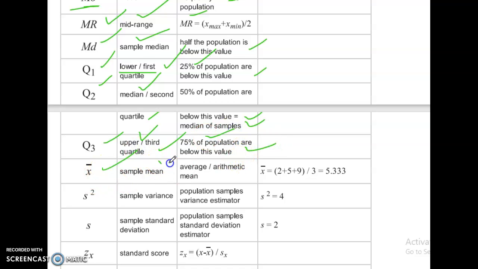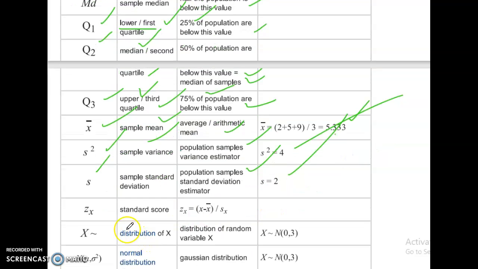X bar, sample mean, average or arithmetic mean: x bar equal to 2 plus 5 plus 9 divided by 3, equal to 5.333. S square, sample variance, estimated population variance: S square equal to 4. S equal to sample standard deviation, estimated population standard deviation: S equal to 2. Z suffix x, standard score: Z_x equal to x minus x bar divided by S_x.